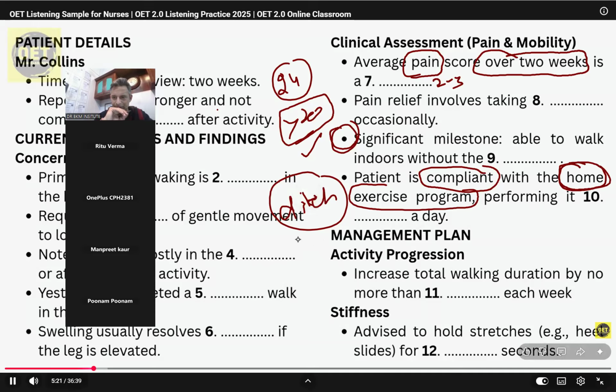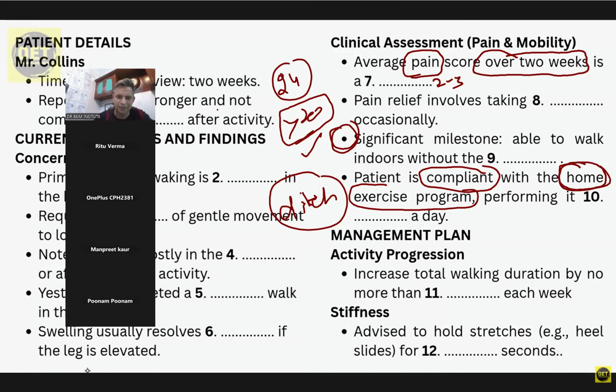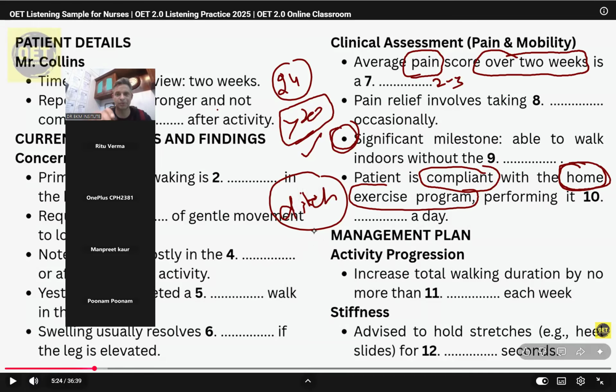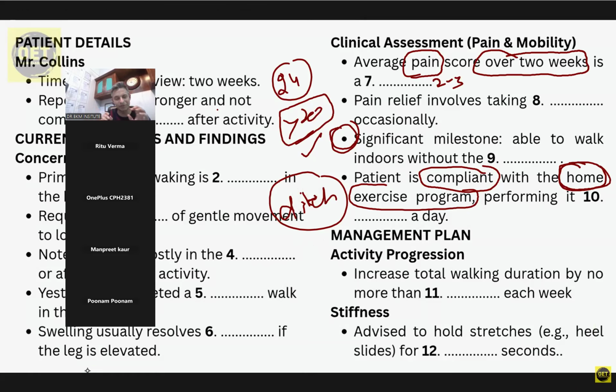How about your home exercise program? Have you been? So this is what I was talking about. Till the time they do not speak the word home exercise program, I know no matter how much he speaks, I have to find the answer from these lines. That is where the confusion happens, and that is where we lose 1 or 2 points, which are very critical. Sometimes people get, I'm really sorry to say, 340. A question like this would have made us reach 350.